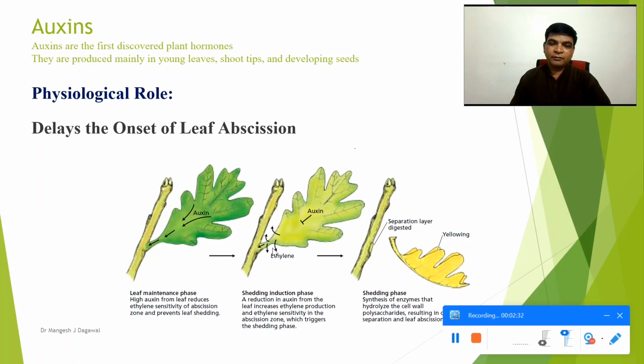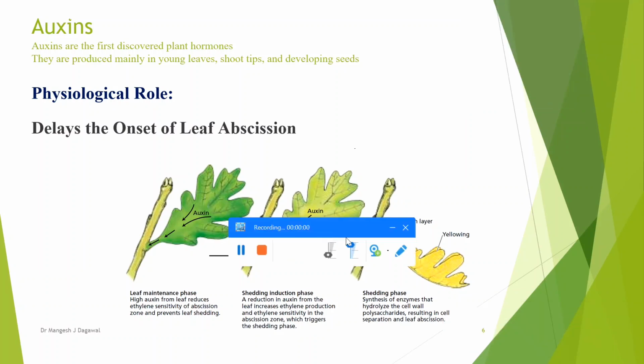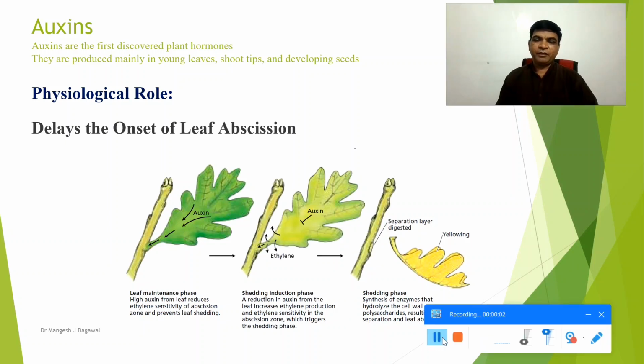this breaks this particular abscission zone, and because of this there is a separation of the leaves from the leaf base. So the leaf gets shed. This is called the shedding phase. There is a leaf fall. This is because of the low concentration of auxin. But whenever there is proper synthesis of high auxin in the leaves, this delays the onset of leaf abscission.